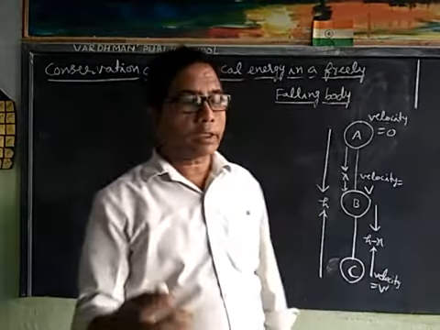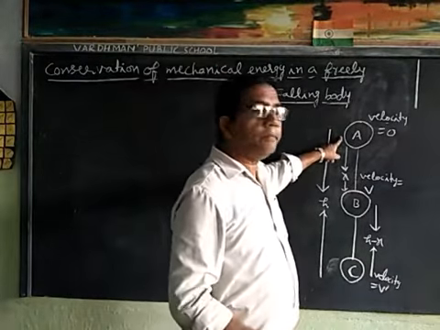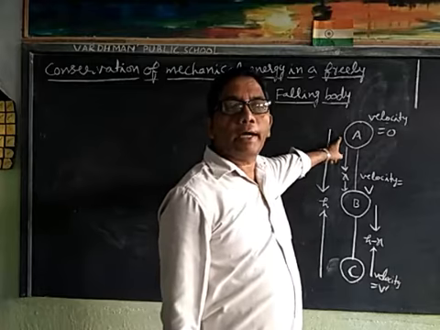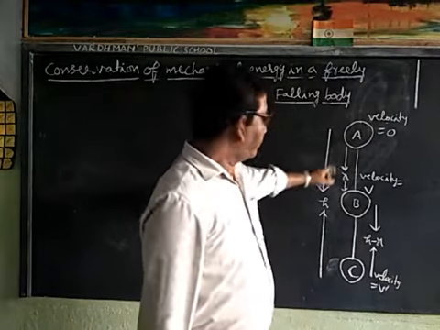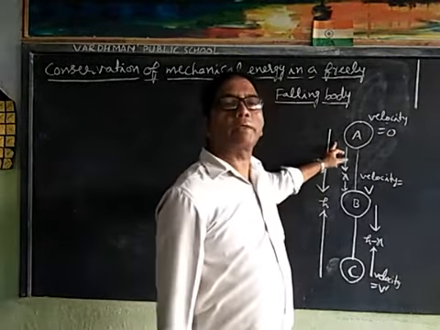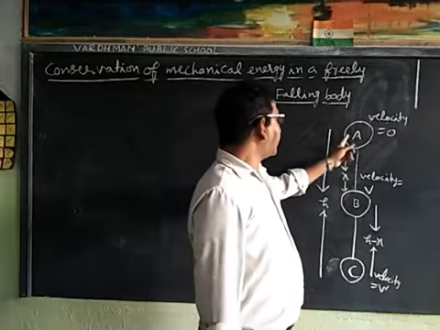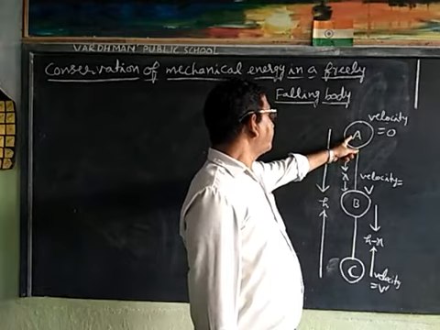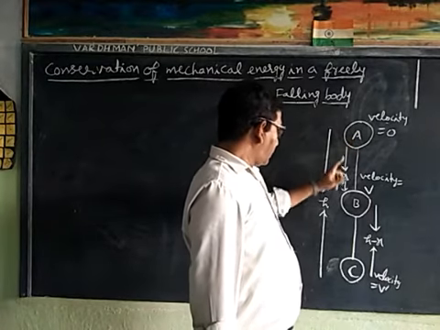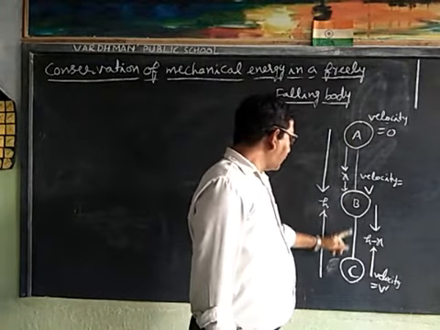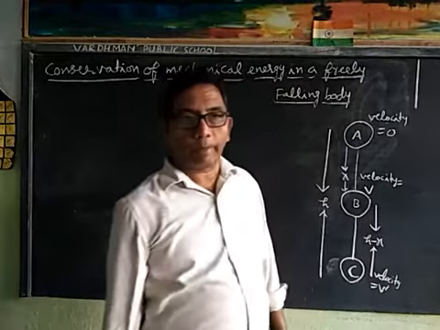Again, consider a body of mass m lying at point A at rest, which is h meter high above the surface of earth. We will show that the sum of the kinetic energy and potential energy at point A, point B and point C are equal.